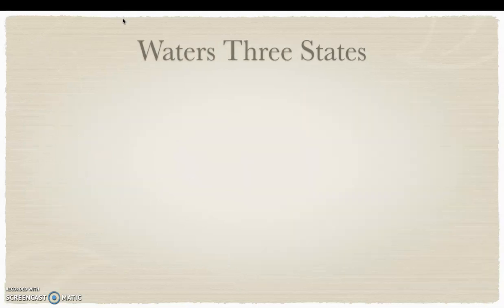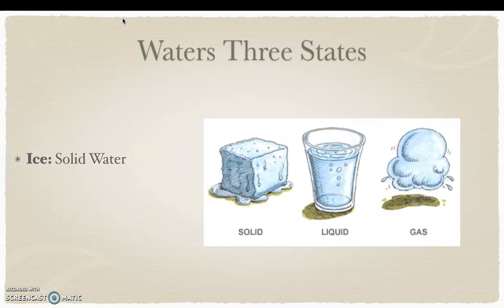So water in 3 states. Remember in the beginning of the first slide, I said there is one thing that can be all 3 states of matter. It could be solid, it could be gas, and it could also be liquid. And that is water. So water, 3 states. We have ice, which is solid water. Then we have water, which is liquid water, the water that we drink. And then we have steam, which is water as gas. As you can see, ice is solid, water is liquid, steam is gas.